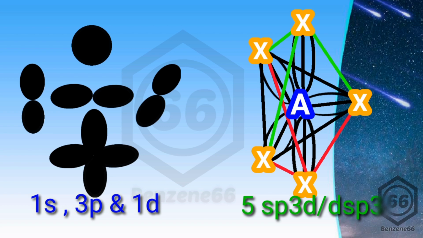So when the inner d, that means 3d, is mixed with 4s and 4p orbitals, that is said to be dsp3 hybridization, where the d belongs to the inner shell or penultimate shell. So when the inner d is involved in hybridization, that is pronounced as dsp3. In a similar manner, we have d2sp3 or d3sp3 hybridizations as well.